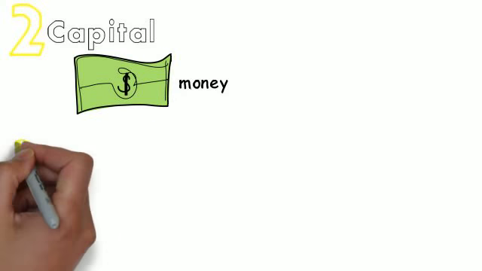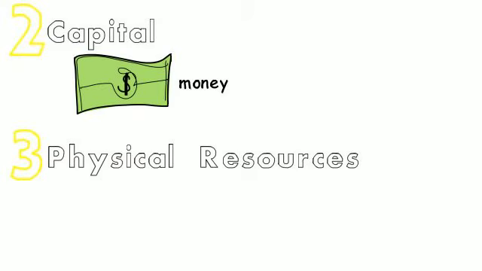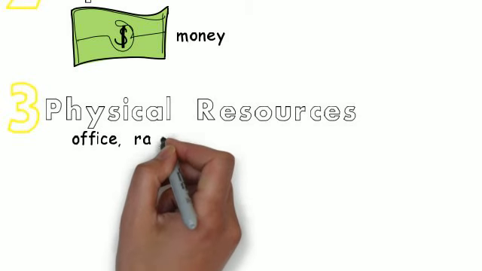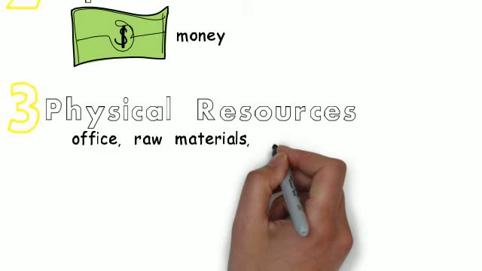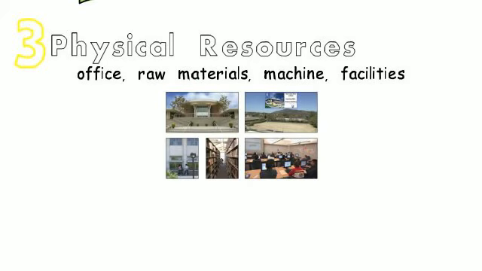Now we move on to the third factor, which is also important. All four of these are important resources. The first one is the physical resources. Physical resources here are related to offices. It can also be raw materials. It can be machines, it can also be facilities and all that. So when we want to produce, obviously we need a factory.